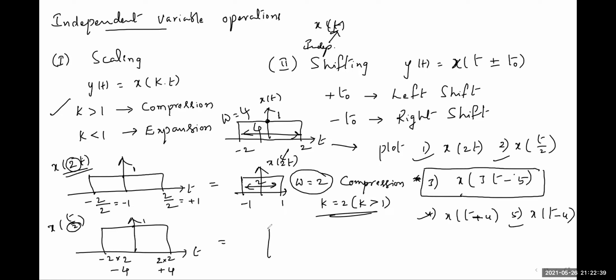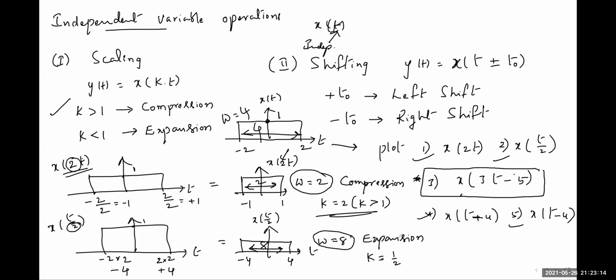So the signal x of t by 2 is -4 to +4. What is the width? It is 8. So width is equal to 8. So compared to 4, here width 8 is more. So it is expanded. So the signal expansion, because K value here is 1 by 2.